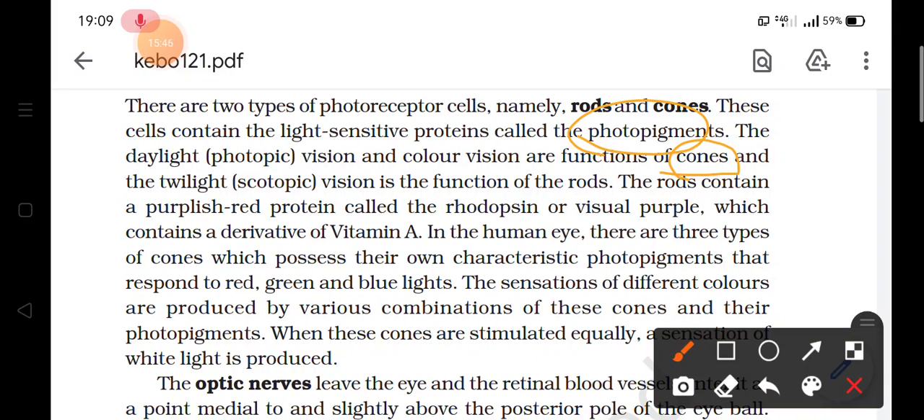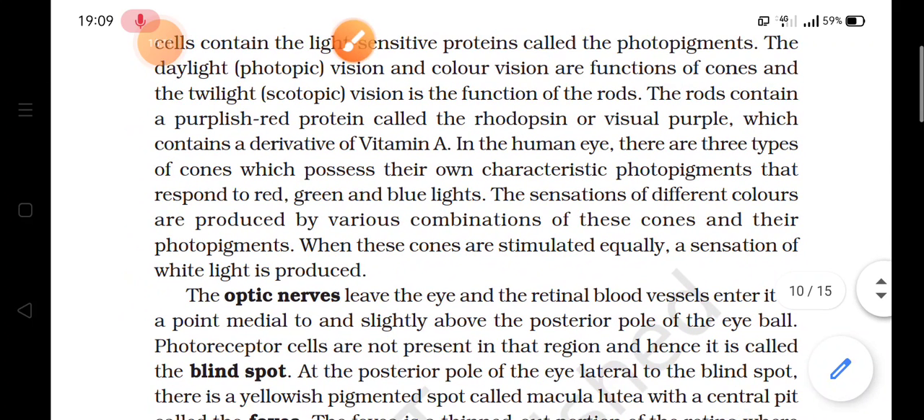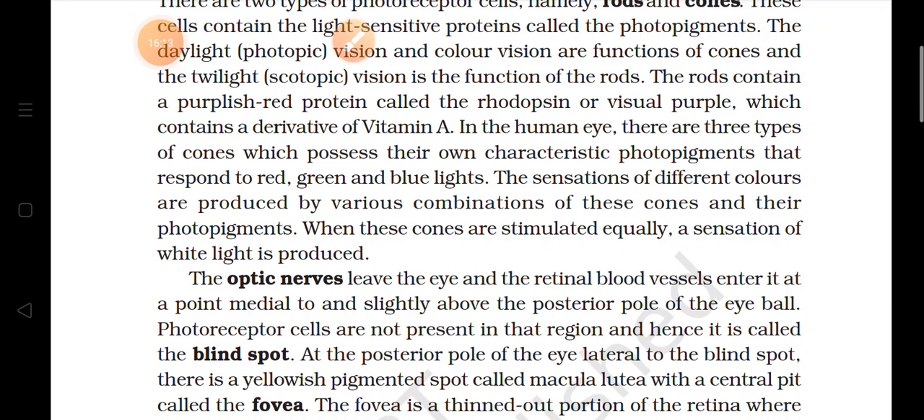Now these rods contain a special purplish red protein, and that protein is known as rhodopsin, and it is a derivative of vitamin A. And in human beings, there are three types of cones, and these cones have particular characteristics that respond to different colors: red, green, and blue lights. The sensation of these different colors is produced by the combination of these three types of cone cells and their photopigments. And when all these cones are stimulated equally, then white light is produced.